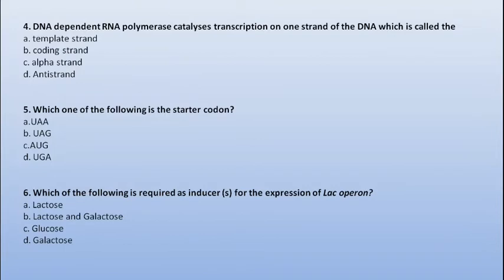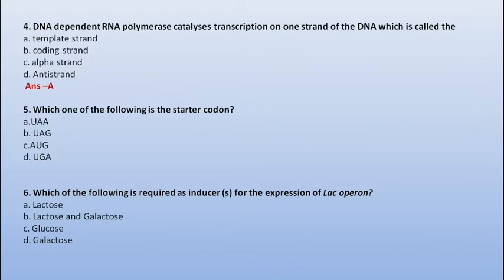Next, DNA dependent RNA polymerase catalyzes transcription on one strand of the DNA, which is called the template strand, coding strand, alpha strand or anti-strand. So the correct option is template strand, which is also known as non-coding strand.